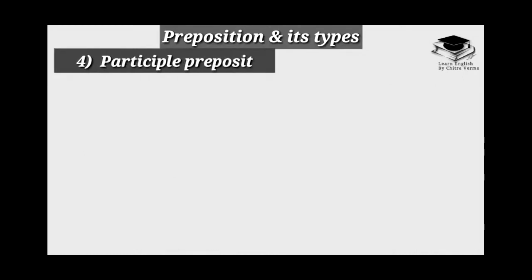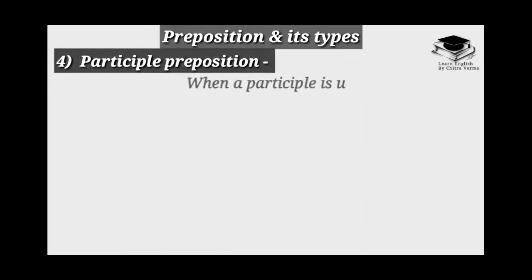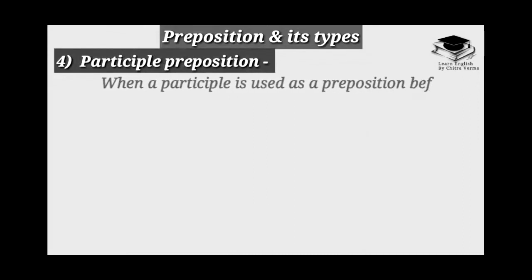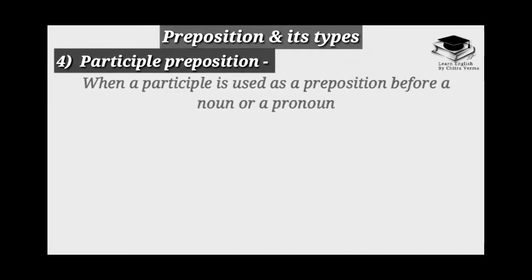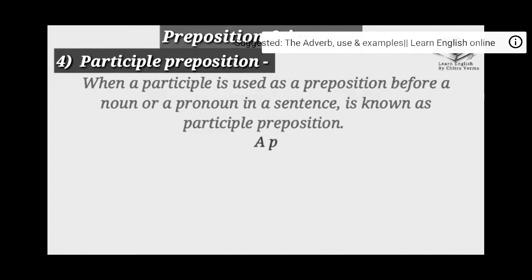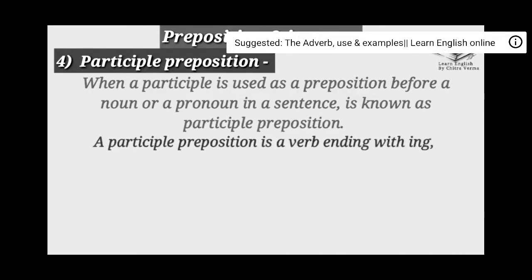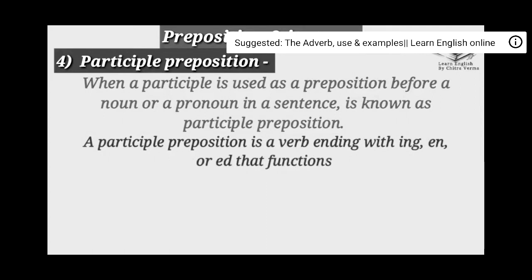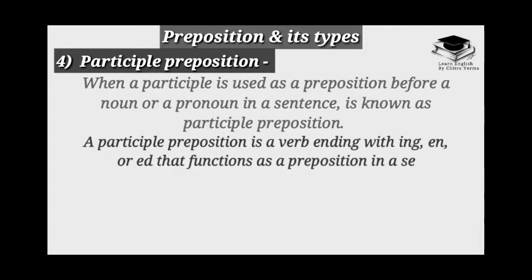Number four, participle preposition. When a participle is used as a preposition before a noun or a pronoun in a sentence, it is known as a participle preposition. A participle preposition is a verb ending with ing and ed that functions as a preposition in a sentence.